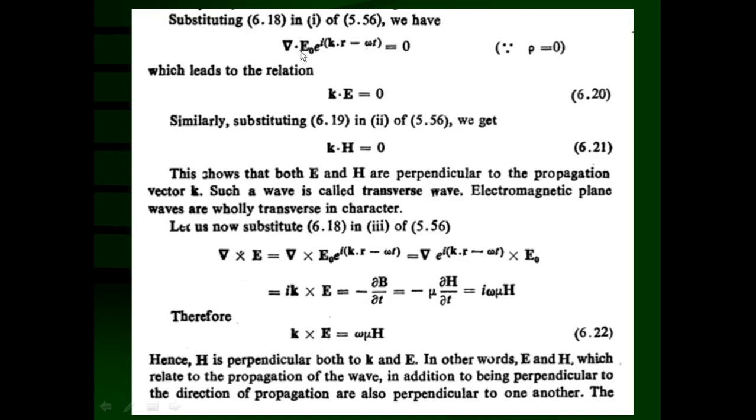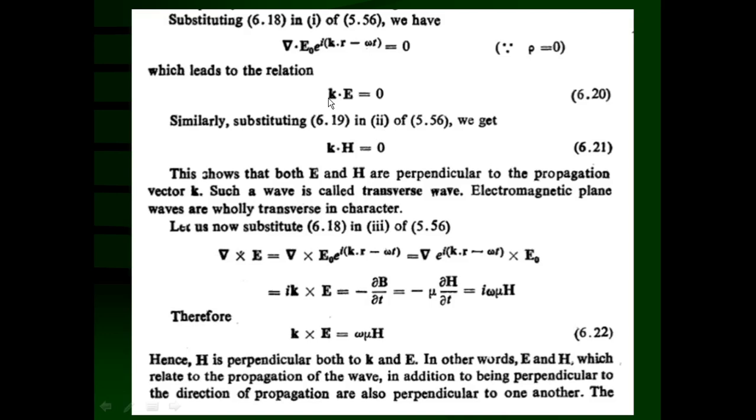So when the gradient operates on this scalar quantity e raised to i (k dot r minus omega t), you have to differentiate it, and that differentiation will give you i k times e raised to i (k dot r minus omega t), which is multiplied with E0, and hence this is nothing but vector k dot vector E, that is equal to 0. So this leads to the relation k dot E is equal to 0, that is your equation 6.20.